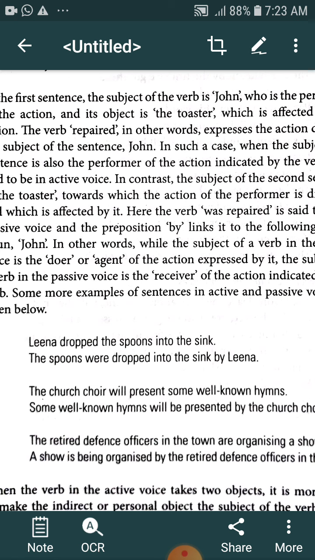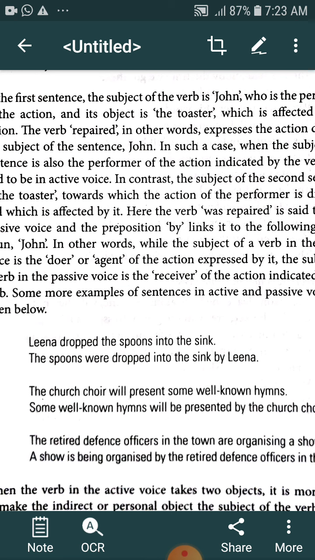In this particular sentence, dropped is the second form of verb, and that's why it is the simple past tense. And after you recognize the tense, you must keep in mind the helping verbs of simple past tense, that are was and were.